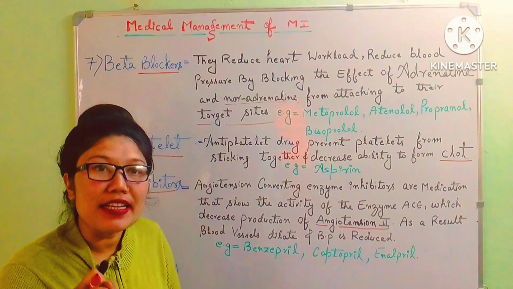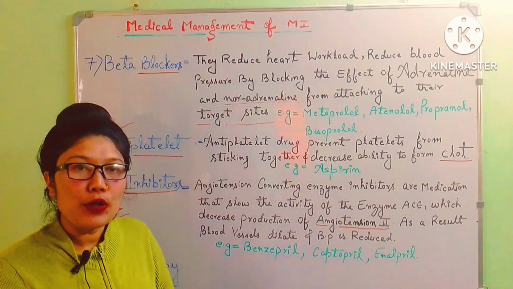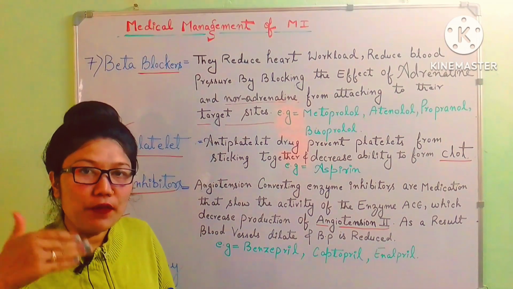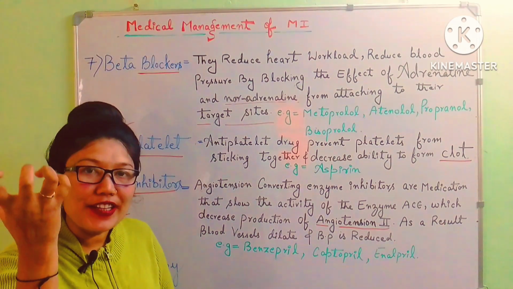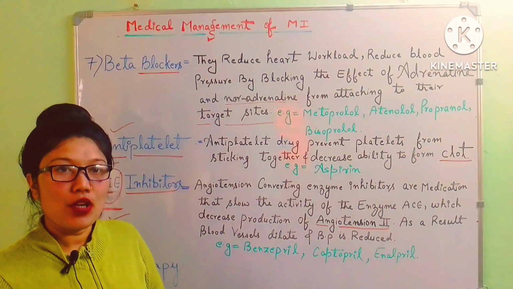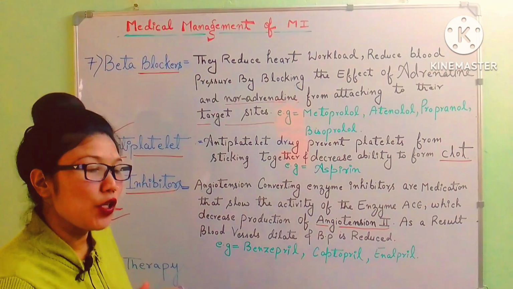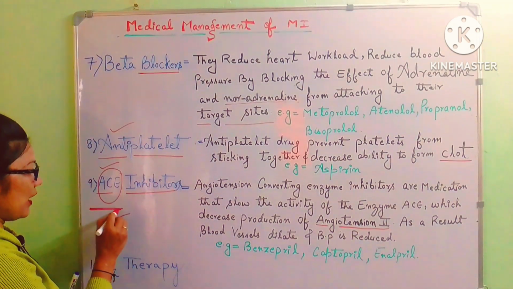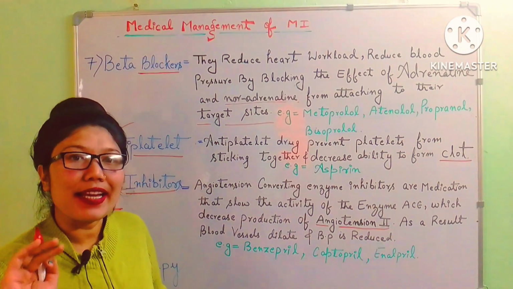sodium. It will restrict the kidney from letting the sodium and water flow out. It will retain the sodium and water, so again it will increase the BP. So actually we are inhibiting the enzyme ACE, which converts angiotensin first into the second.